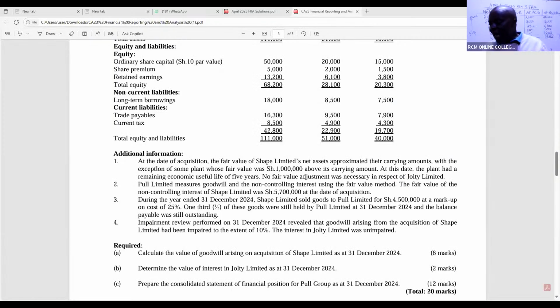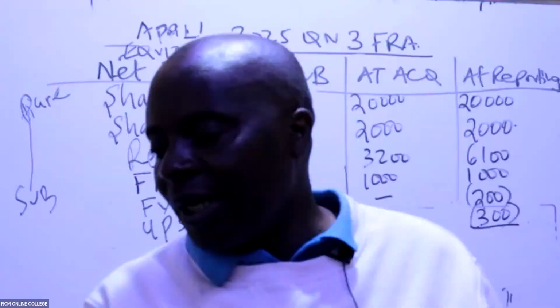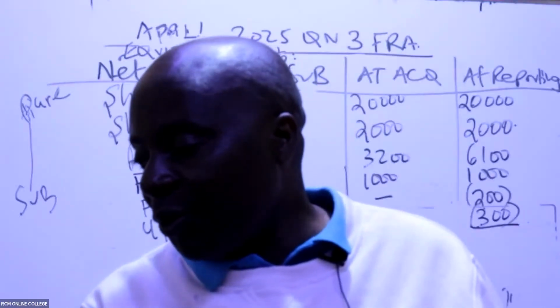What we haven't yet realized is what is within our stock. So you can see here limited at a markup of this, and then 1/3 of these goods were still held. Thanks for asking that question. Thank you so much, and I hope you've been able to understand.